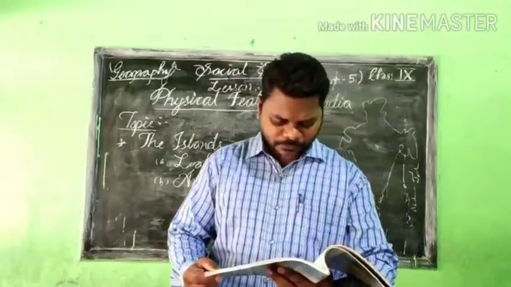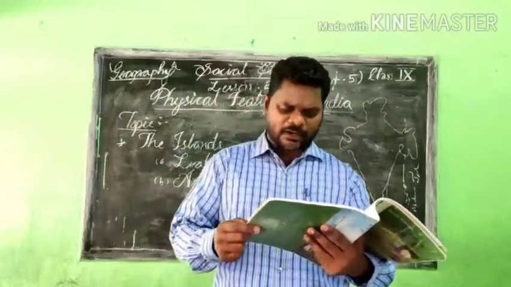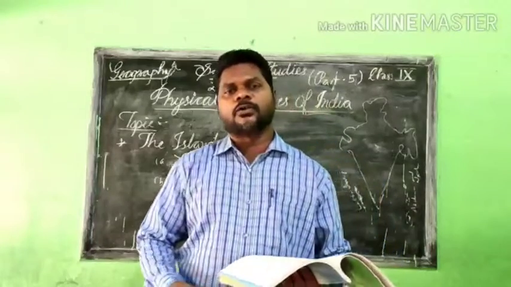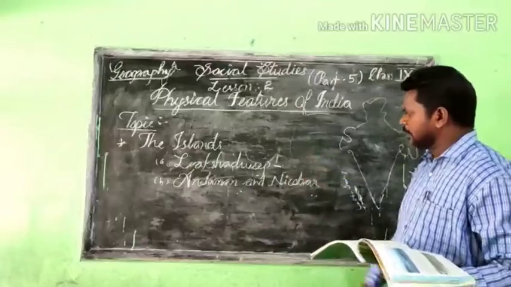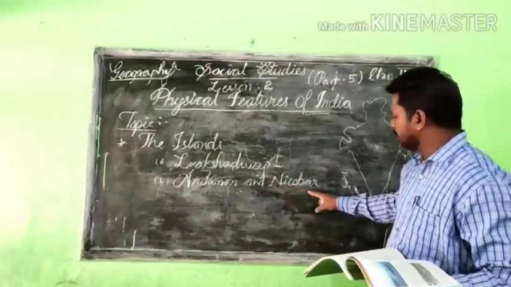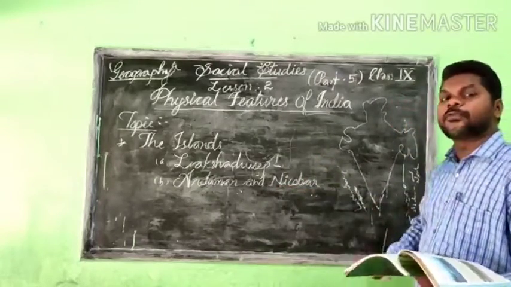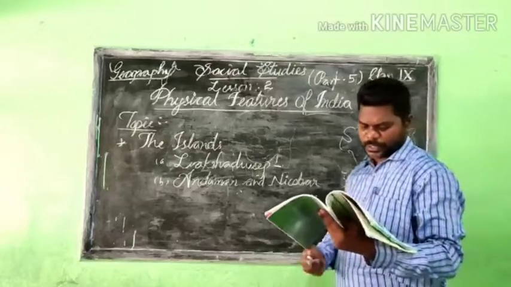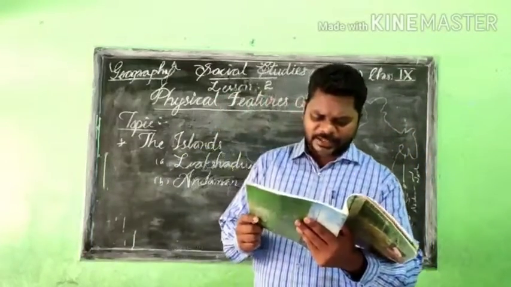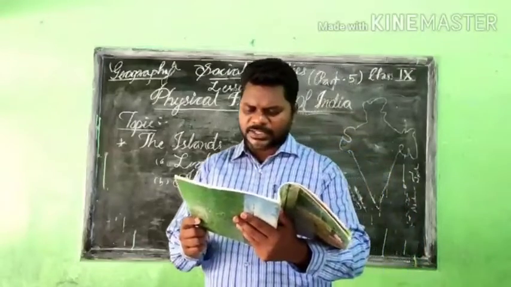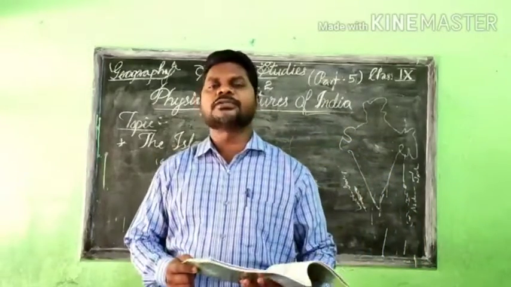And now, these islands are rich in resources. You know that almost all the islands, even the Lakshadweep, and at the same time the Andaman and Nicobar Islands, are rich in different types of resources. This island group provides sites for fishing and port activities.